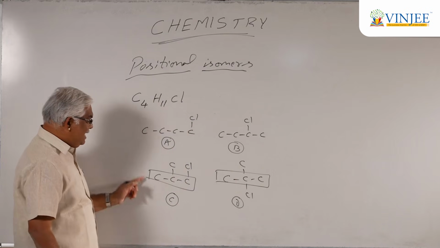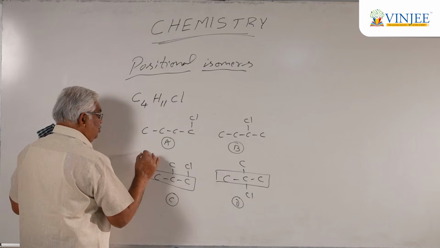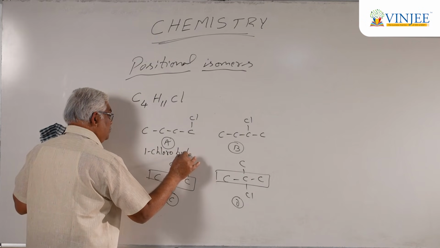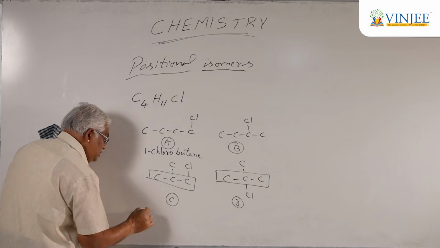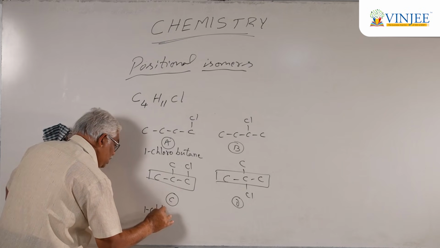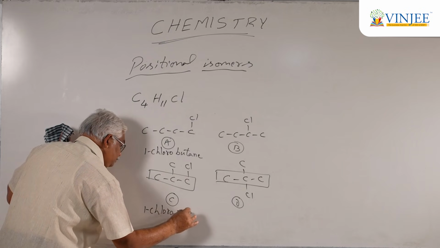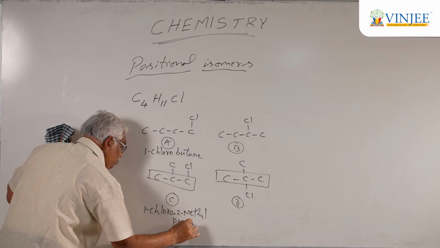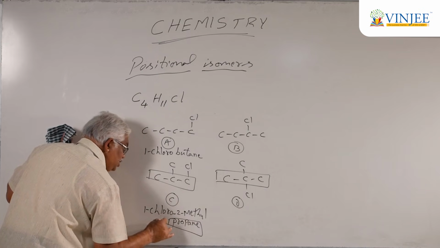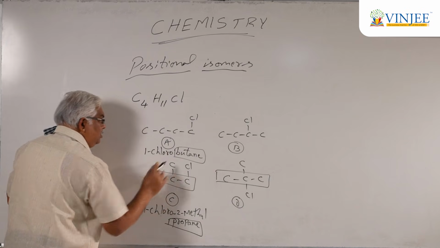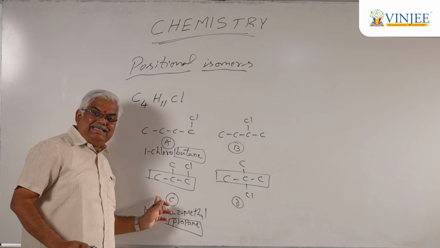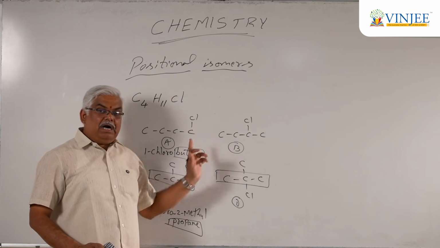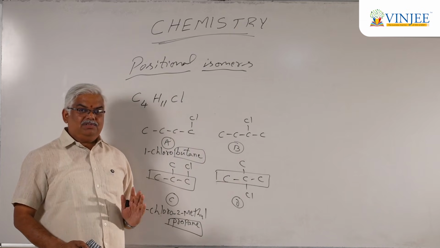When I take up A and C, again, this is 1-chlorobutane, whereas this one is 1-chloro-2-methyl propane. Look at the parent chain. This is propane, this is butane. So, what is the relation between A and C? A and C are chain isomers, whereas A and B are positional isomers.